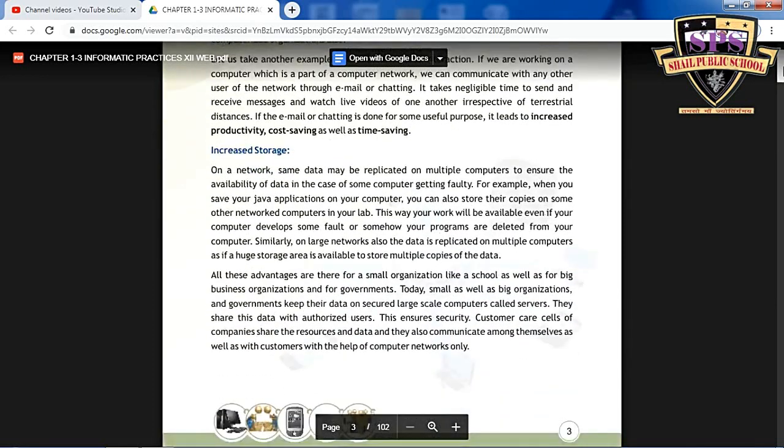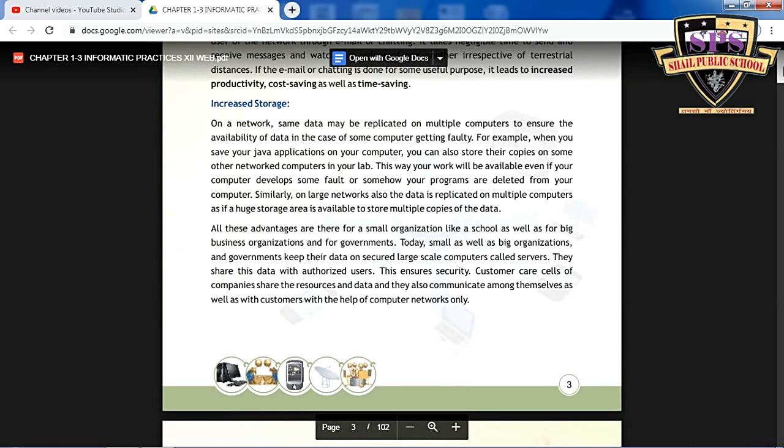And the next one is increased storage. How does it work? On a centralized PC or server, a computer has a huge amount of storage, and we can share this huge amount of storage with other client computers. On a computer network, the same data may be replicated on computers to ensure the availability of data.